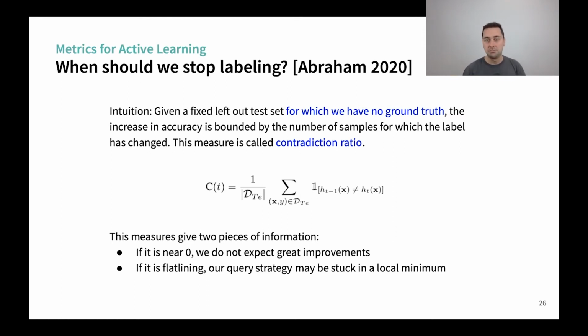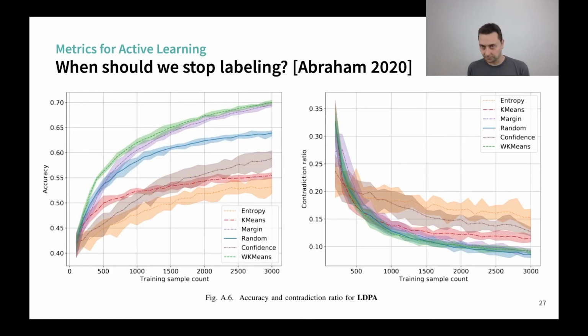Whether it's good or not, keeping the same setting will not help. Same if it's flatlining: it may mean that we still have a lot of contradiction going on, so the model is uncertain, but keeping the same setting doesn't seem to help. So that gives you a bit of intuition.